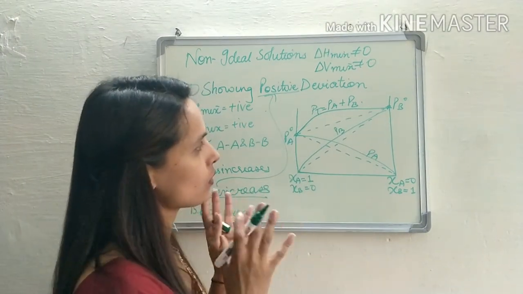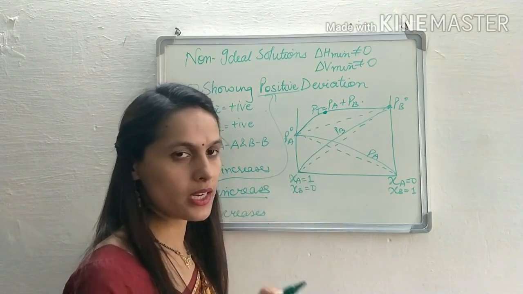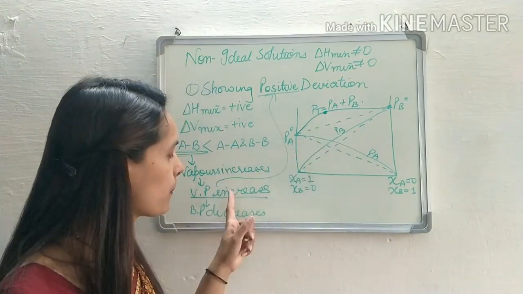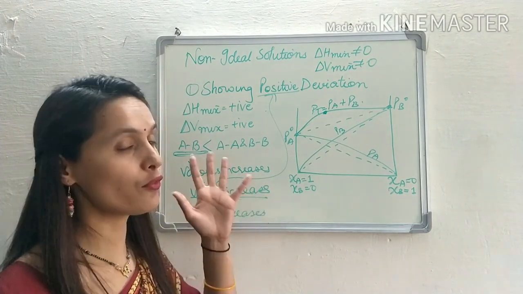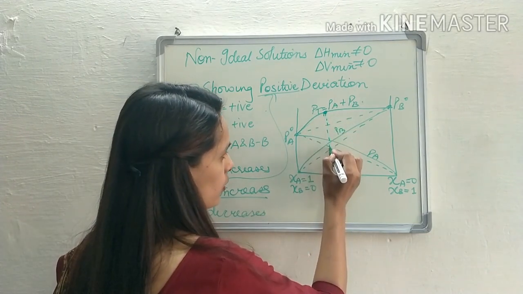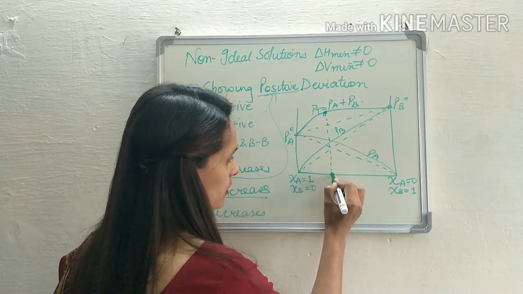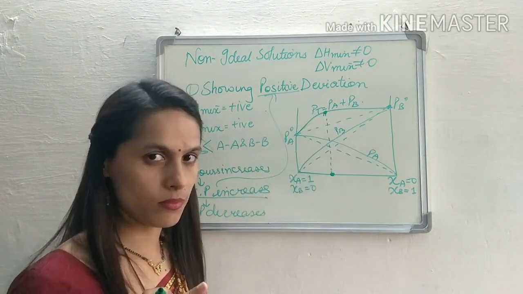And if I focus on the graph, I get a point here, the maximum point. It means at this point the vapor pressure is maximum. It means here the amount of vapors is maximum. At this point, if I talk about the composition, at this particular composition, the vapor pressure is maximum.